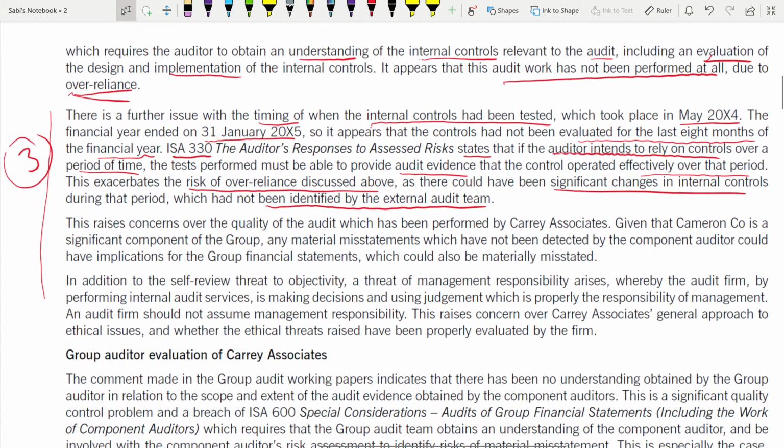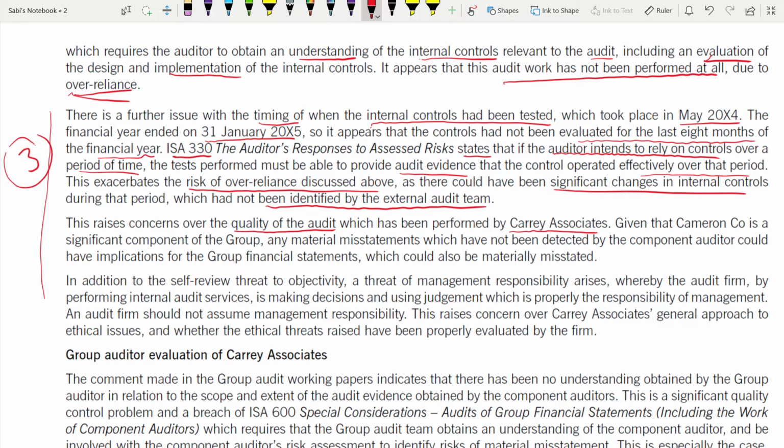Now, it's like you are giving a final conclusion. So this raises the concerns over the quality of the audit. You have to talk about this because the question's requirement says the quality. So this raises concerns. That means the audit was not of a quality, right? It's of a bad quality. All these three issues raise concern about the quality of the audit which has been performed